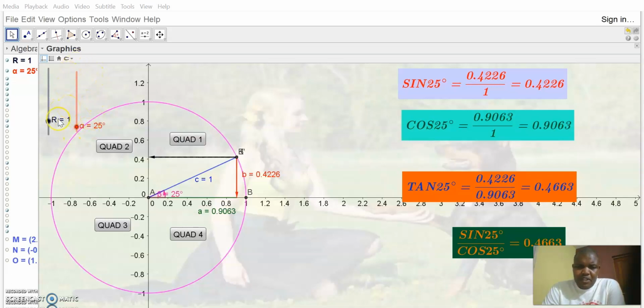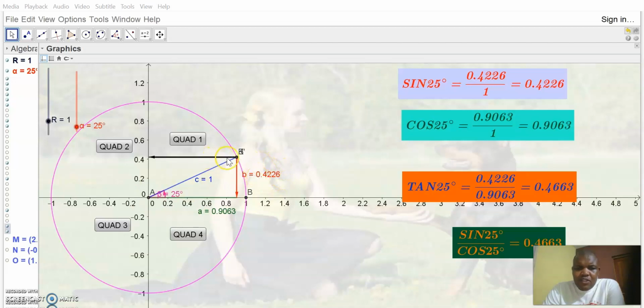So quadrant 1, 2, 3, and 4. We are going to deal with them one by one. In the first quadrant, it moves from 0 to 90. We are going to play around with the angle theta for us to see how the sine, cosine, and tan behave in the first quadrant.